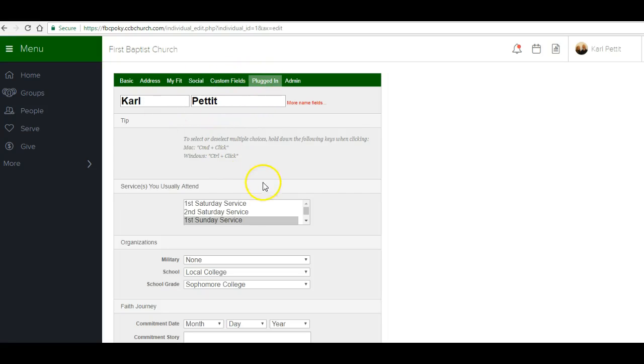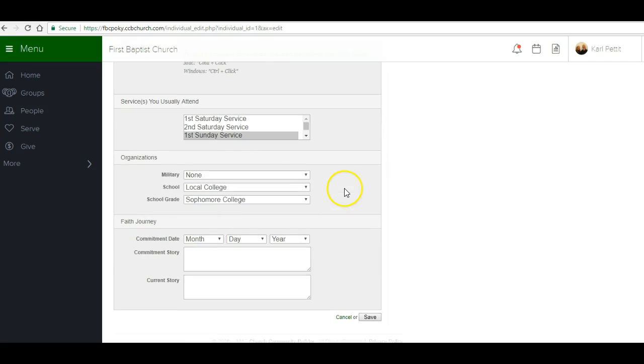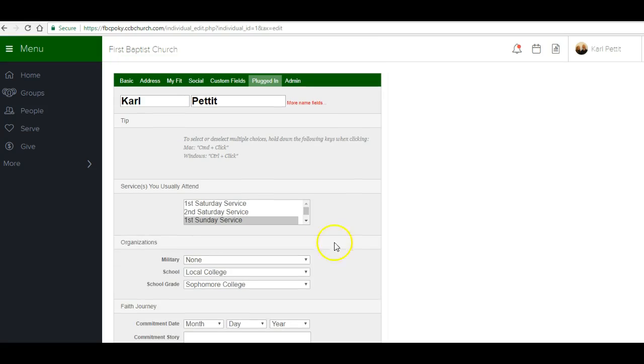And then where are you plugged in? What services do you usually attend? What were some of your school, military, your school grades, your faith journey? This is very helpful as we start to look for stories to capture of our folks that have been really changed here at the body of First Baptist. Those are going to be a great tool, a great resource for us.